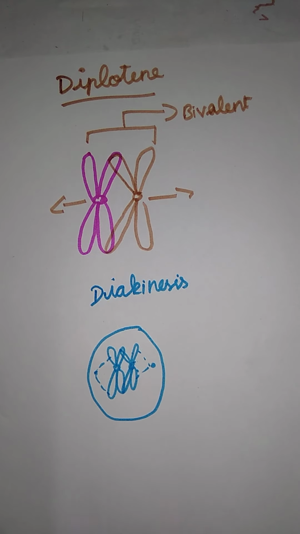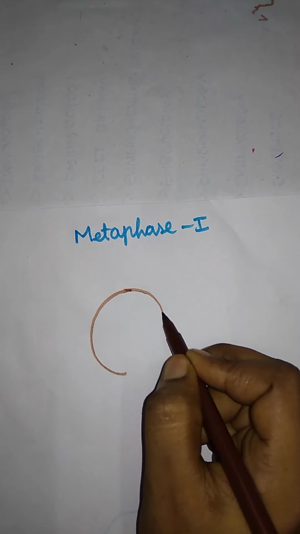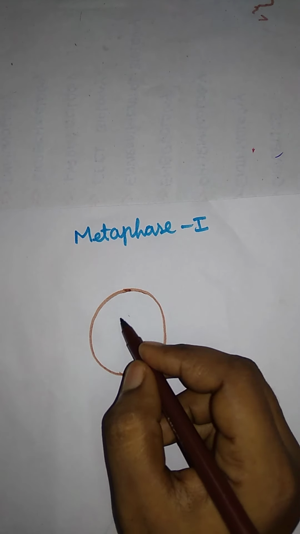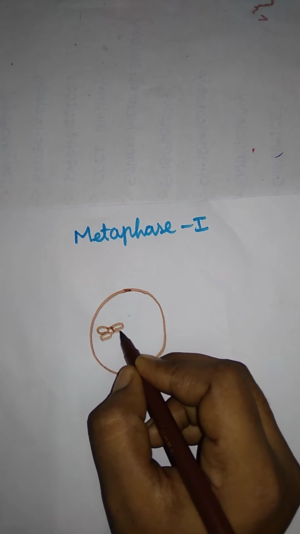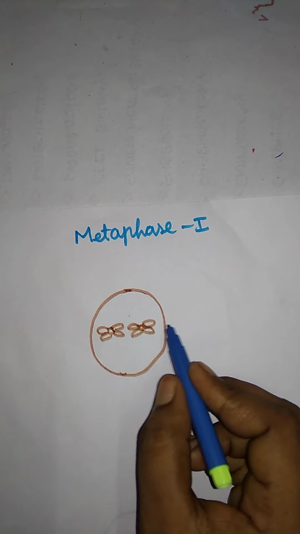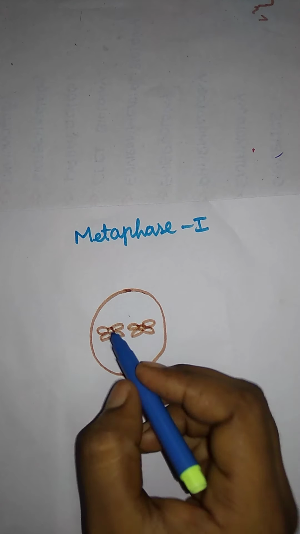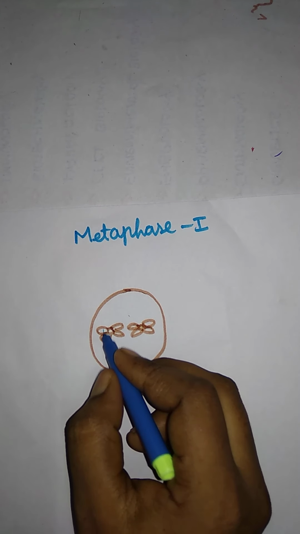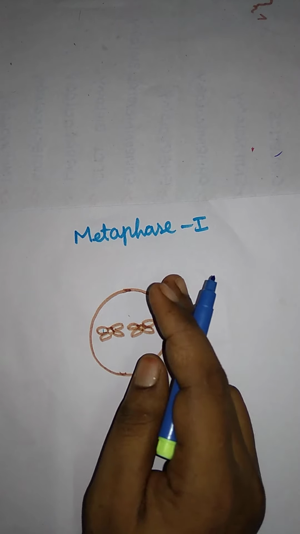Metaphase 1. Here the next topic we have is metaphase 1. In metaphase 1, the nuclear membrane has disappeared, so the chromosomes are just in their own form. In the metaphase stage, the chromosomes move to the equatorial plate and orient themselves at the center. But the two chromatids of each chromosome do not separate. Here they have two chromatids and a centromere. They do not separate; they just come to the center portion in metaphase.